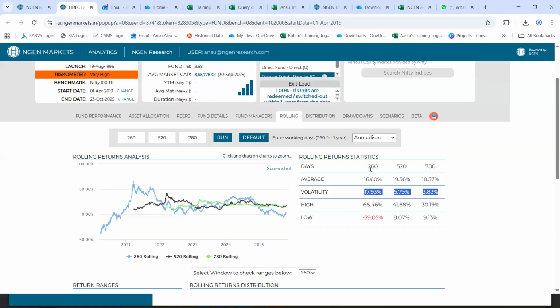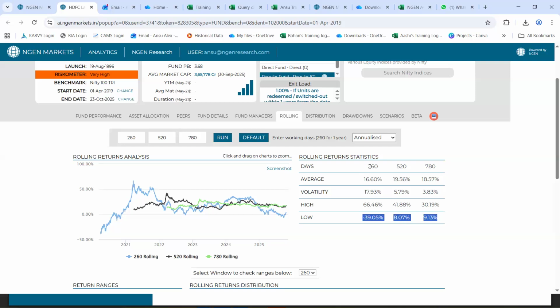In a 260-day rolling window, the volatility, which was as high as 17.9, has drastically reduced when you look at it in a 2 year or a 3 year holding period. For a 3 year, it is to an extent of 3.8%. And the same goes for the lowest return as well.